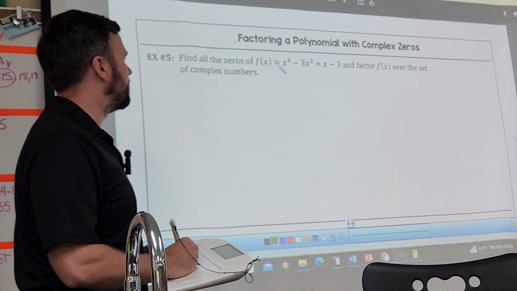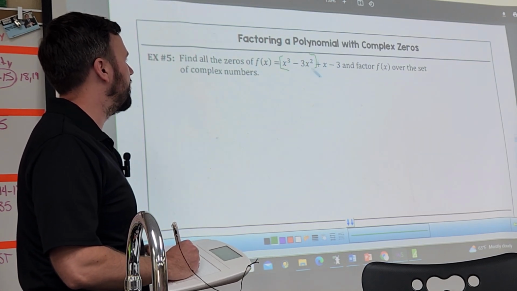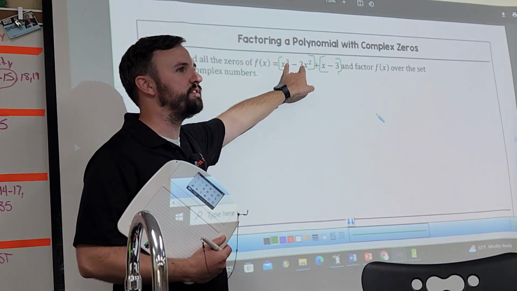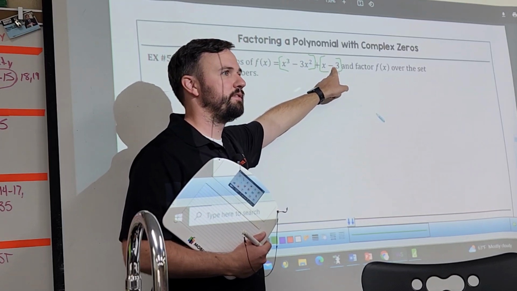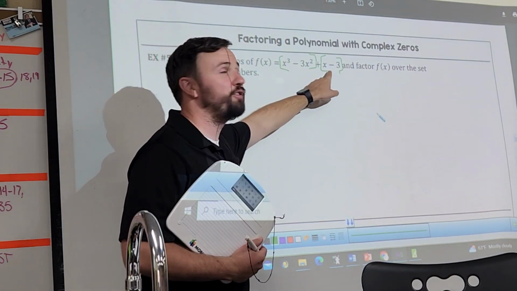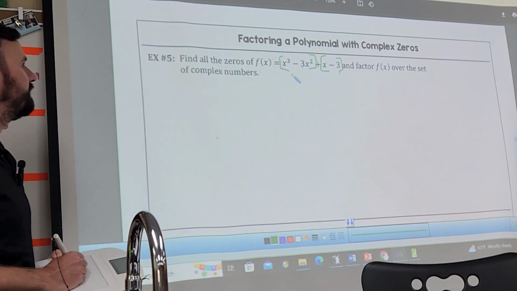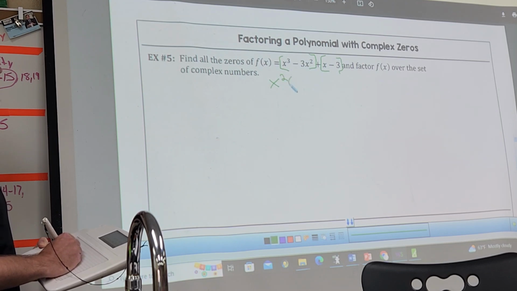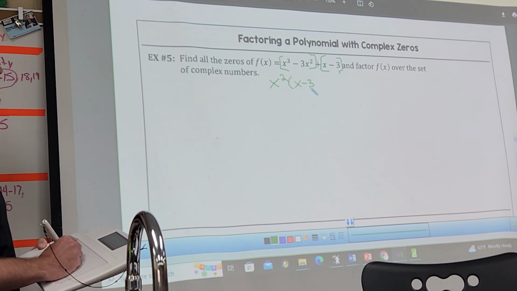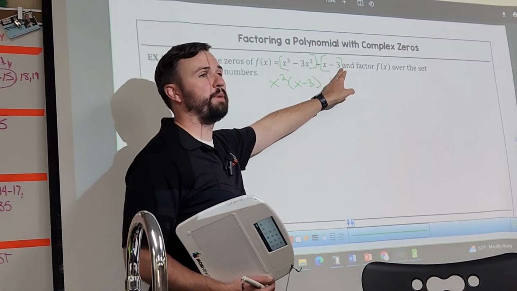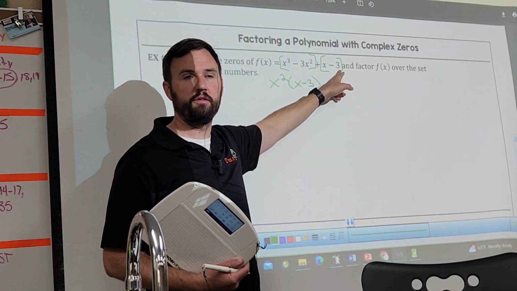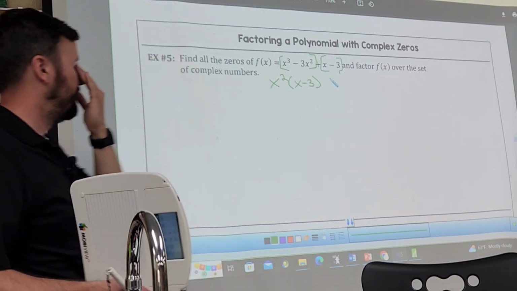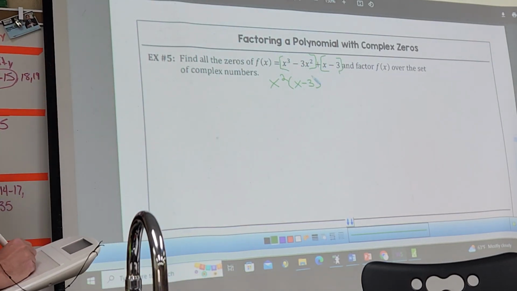What I mean by grouping is, you look at your first 2 terms and you look at your last 2 terms and you see if there's a way you can pull something out of these to make it look like this. Is there a way I can make this look like x minus 3 by pulling something out of it? Okay, so if I pull out an x squared, I get x minus 3. Now sometimes, if this was like 2x minus 6, I would have to pull something out of both. You would have seen this. You probably didn't do a lot of it, though. You did some of it. Okay, awesome. Thanks, Miss Seaman.